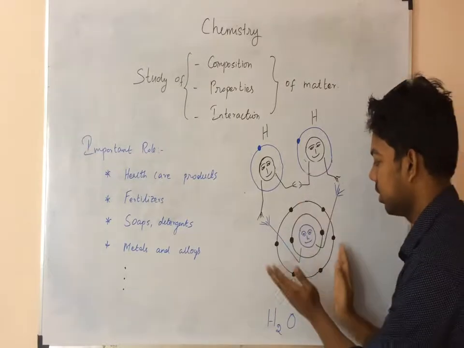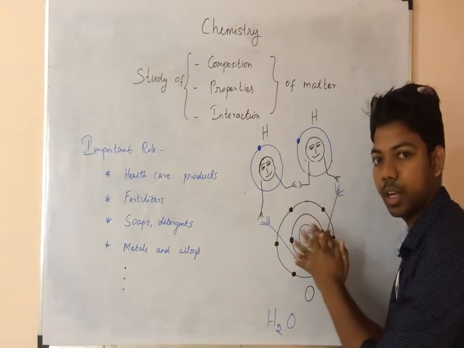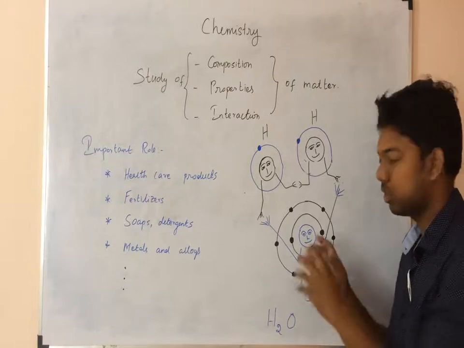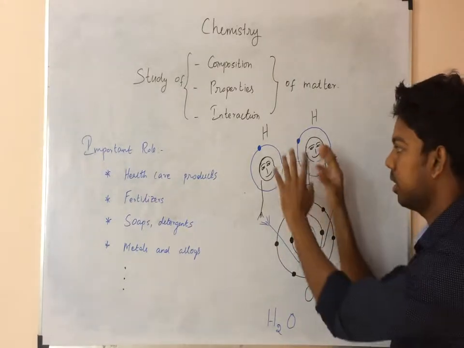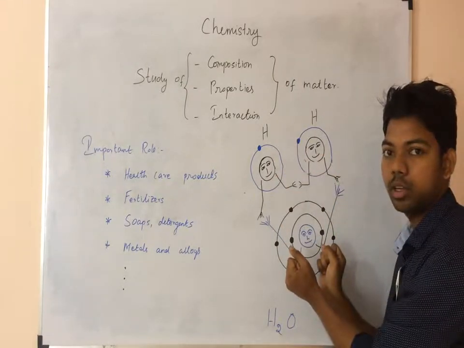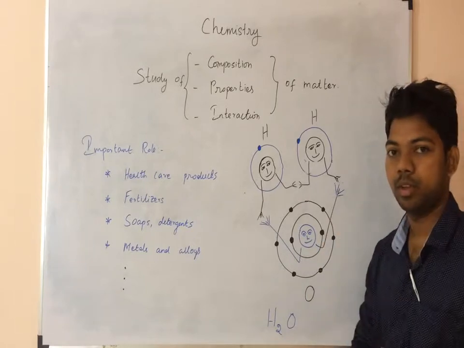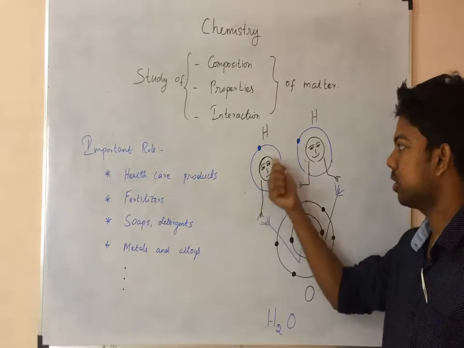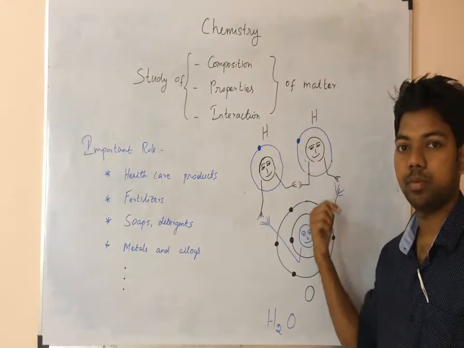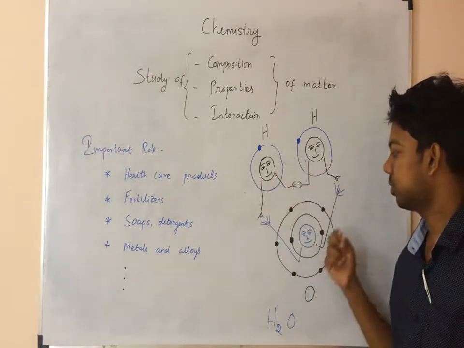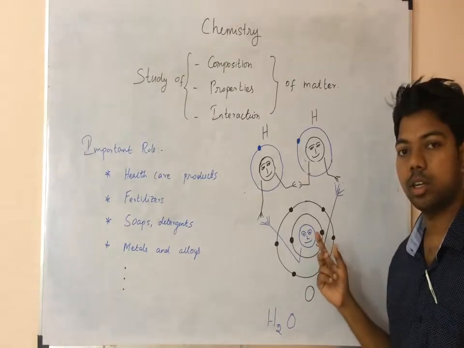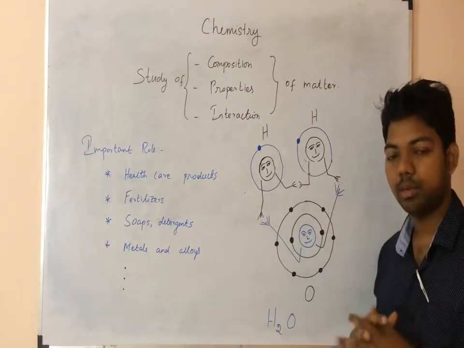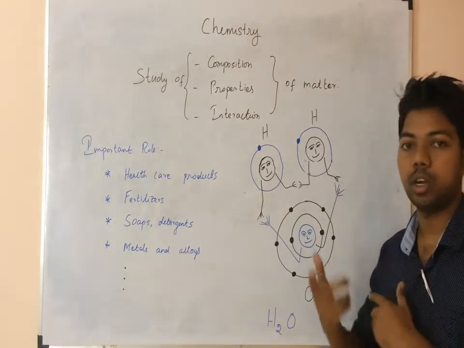So the outermost shell is fixed by getting these 2 electrons, and we get the water molecule. So here this is the composition: 2 hydrogen atoms and 1 oxygen atom intermixing with each other in a particular composition.